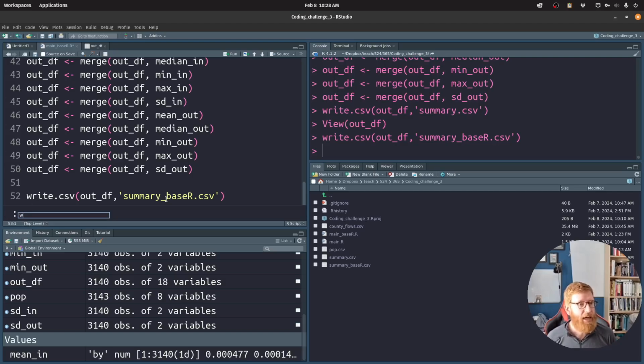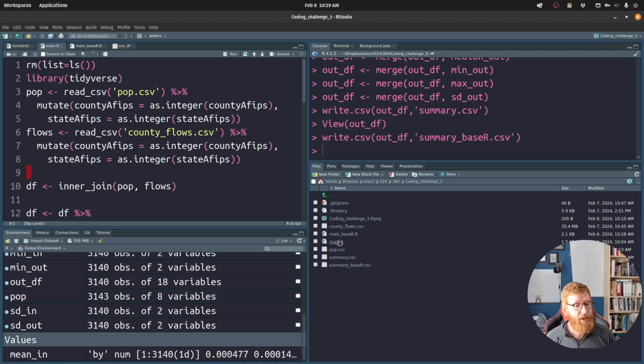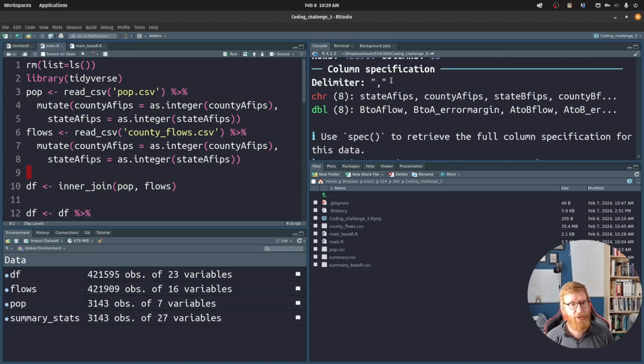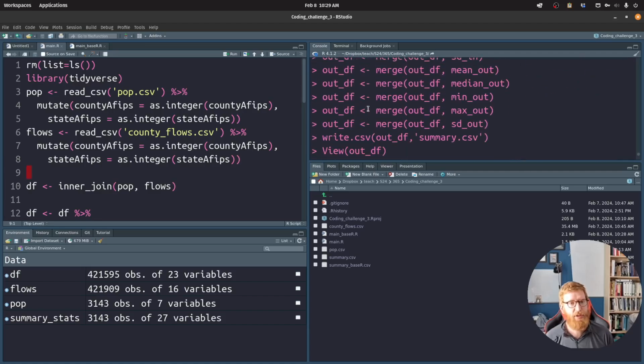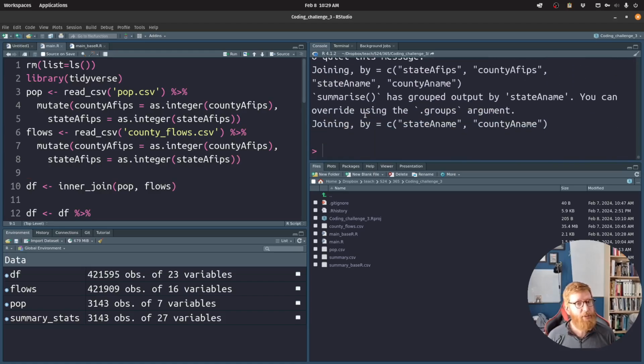All right, now, since we're here, and we got one video where everything's working right, let's go ahead and also do the tidyverse approach, and then we can also verify that this is going to work correctly. So let me just source everything. I'm going to run through everything. Notice when we load in the tidyverse, it spits out some stuff, or in this case it didn't, because I already loaded that in, but we're getting some output when it's joining stuff.